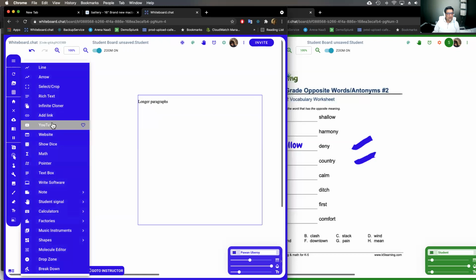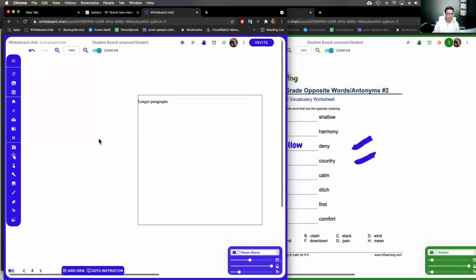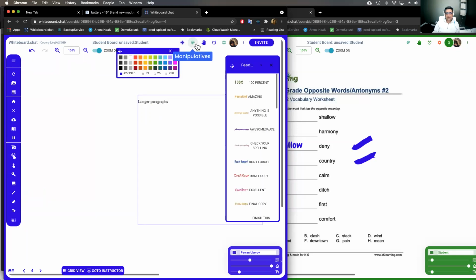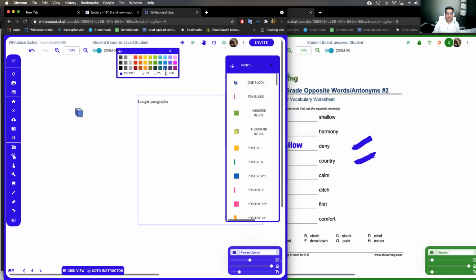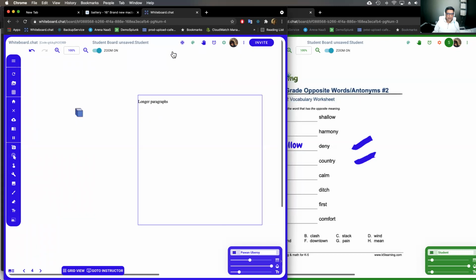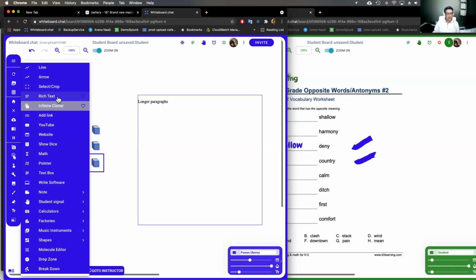There's an infinite cloner built in, so you can use that on objects or drawings or anything. So for example, if I were to put a manipulative here and put a one block, for example, you can use the infinite cloner to make copies of it really easily. Again, this is for the teachers to use. For the students, there is a much easier way, which I will show you as well, where they can make copies of objects really easily.